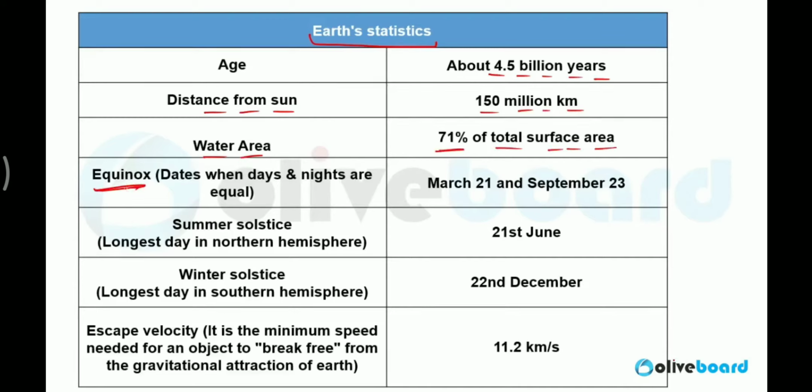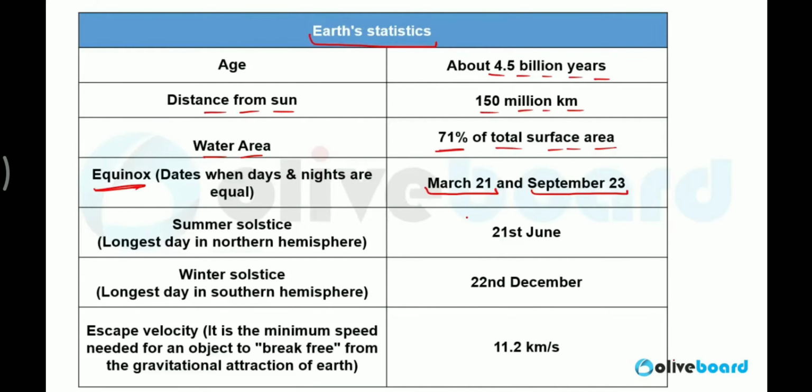Equinox. What is equinox? Equinox are the two dates when the days and nights are equal on the complete earth. Means in the northern hemisphere and southern hemisphere, the days and nights are equal. That is 21st March and 23rd of September. Why? What is the reason?